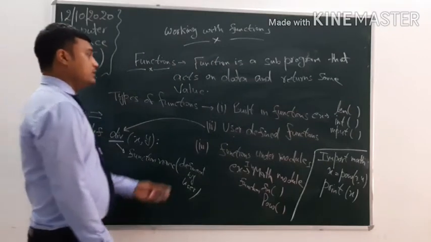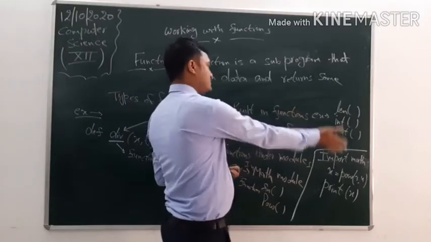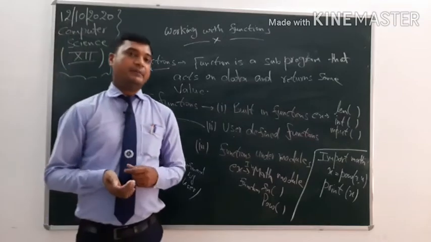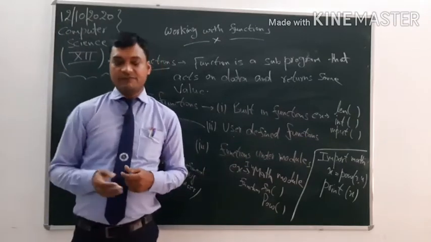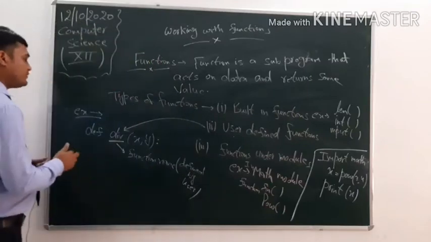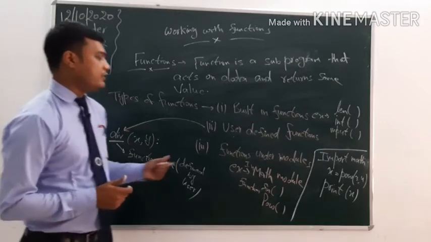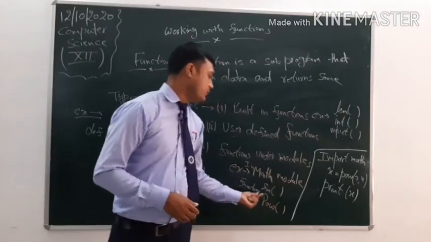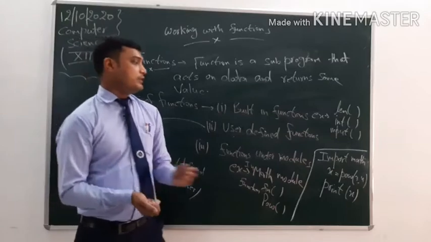Clear? 3 types of functions are available in Python. Built-in functions: these functions are predefined in Python libraries and always ready to use. User defined functions: these functions are defined by the user, and the definition of the function starts with the def keyword. And functions under some modules like the math module, in which sine, power and different kinds of functions are available.